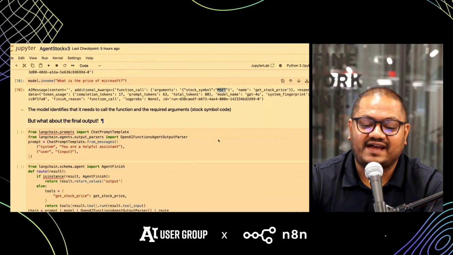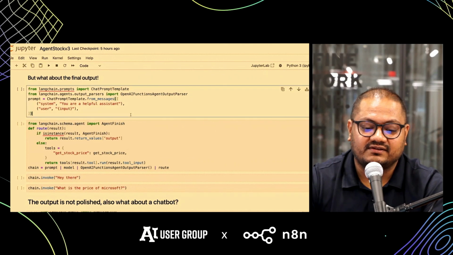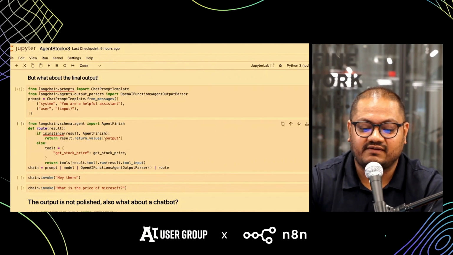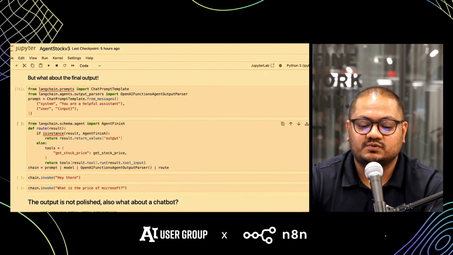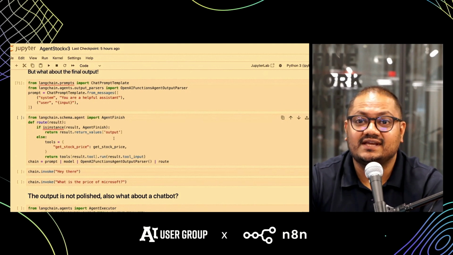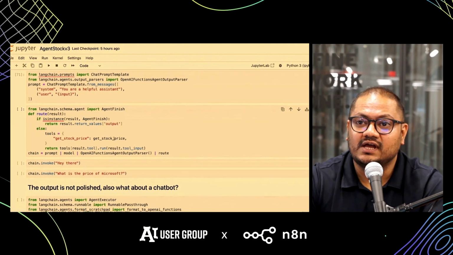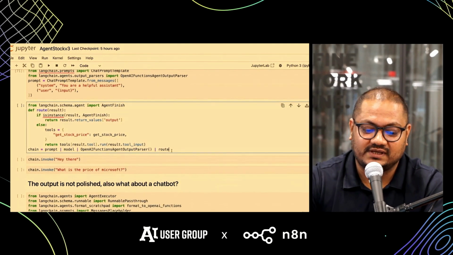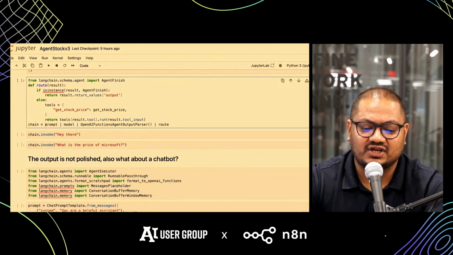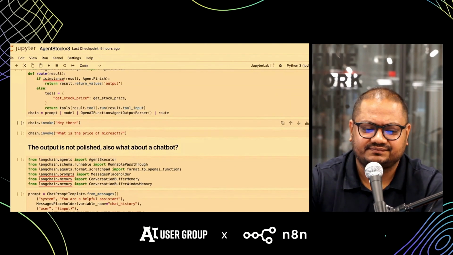If we need to get the final output, we can devise a small function. We have devised a route function over here, which will actually tell it, okay, don't just get the arguments and the function that you need to do, actually run the function as well. So we are creating a simple LangChain chain over here to parse the output and run the function.